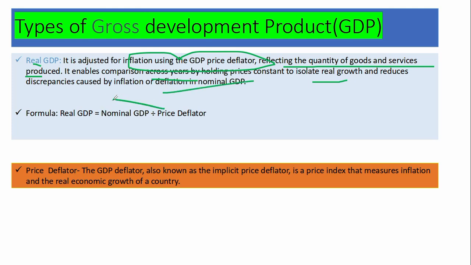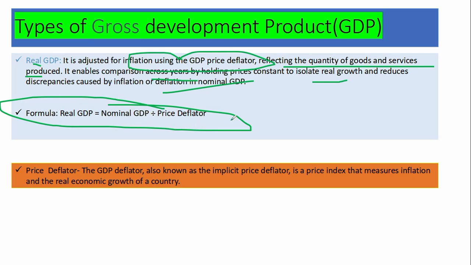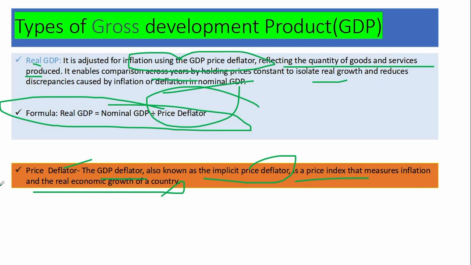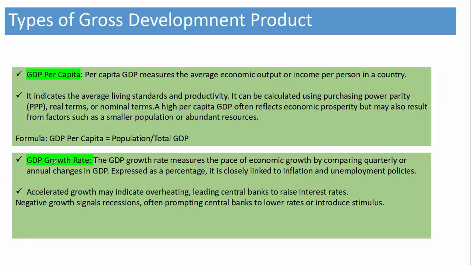How do you calculate real GDP? Nominal GDP divided by the price deflator. In your mind comes the question: what is the price deflator? The price deflator is the GDP deflator, also known as the implicit price deflator. It is a price index that measures inflation and real economic growth in the country. That is called the price deflator.